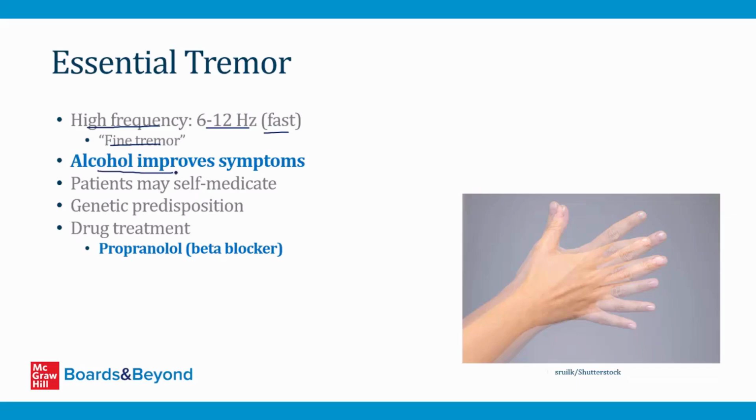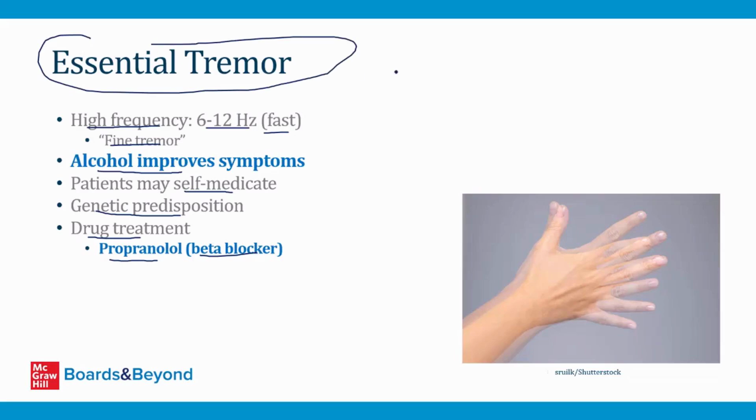Alcohol classically improves this tremor for reasons that are poorly understood, and some patients will self-medicate. They will find that alcohol makes the tremor better, and so they will drink alcohol for this reason. There's a genetic predisposition to this tremor, so it runs in families. In fact, this sometimes used to be called a form of familial tremor for that reason. And this does usually respond to one particular drug treatment. That's with propranolol. It's a very old non-selective beta blocker, and it's been shown to be effective for this type of tremor, essential tremor. And that concludes our module on movement disorders.